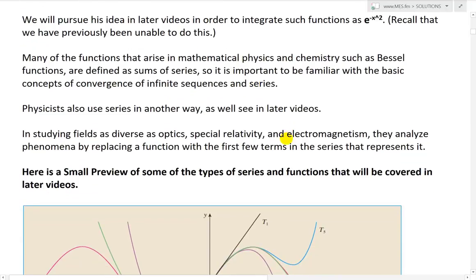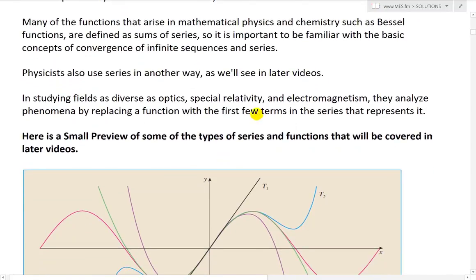Physicists also use series in another way, as we'll see in later videos. In studying fields as diverse as optics, special relativity, and electromagnetism, they analyze phenomena by replacing a function with the first few terms in a series that represents it.